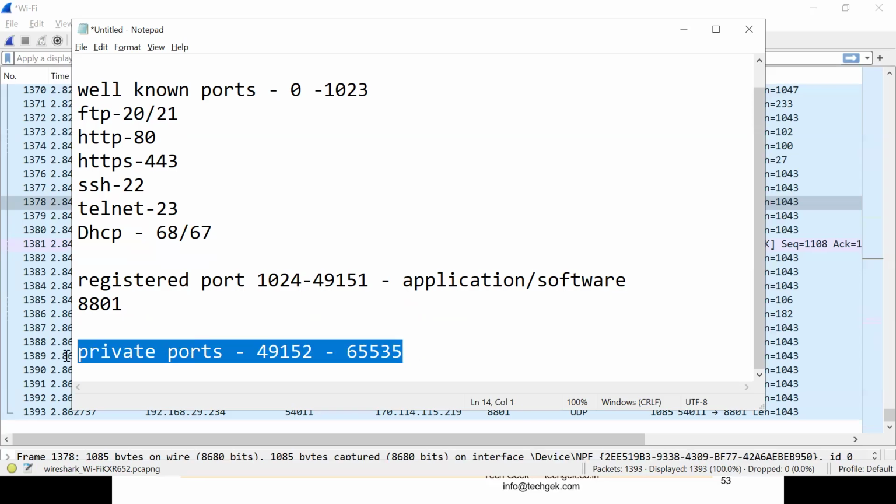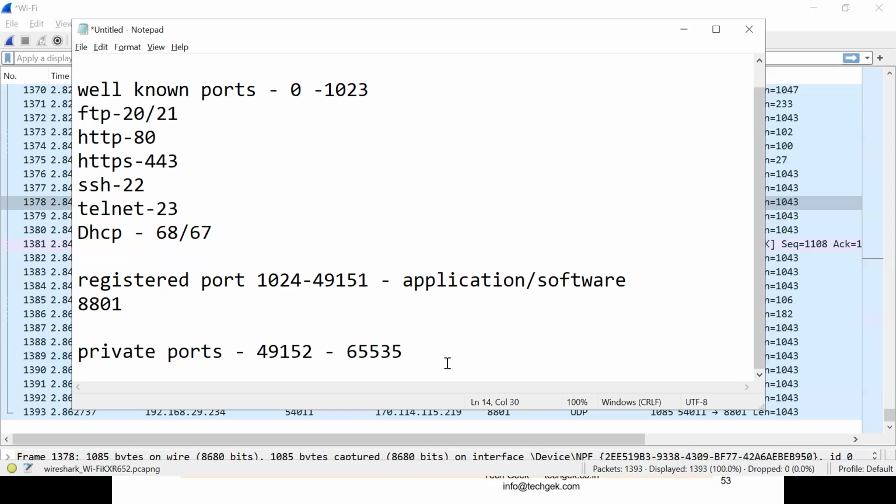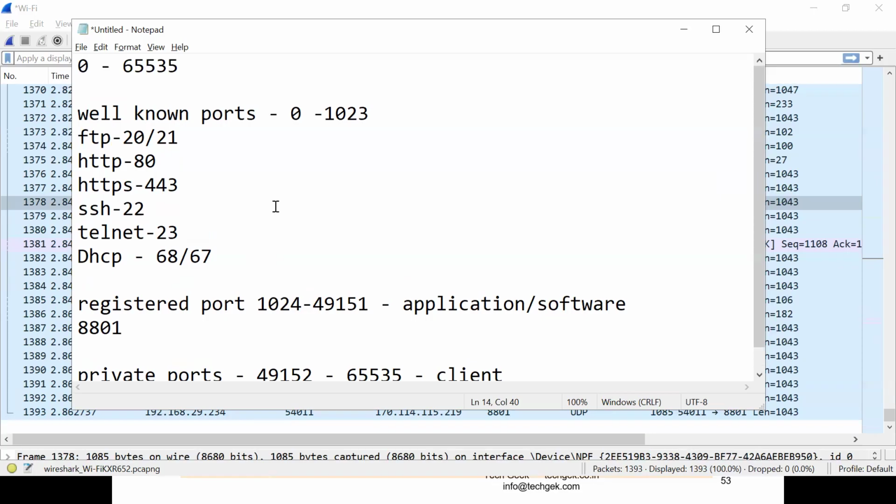This is the private port range, used as temporary ports for the client, whenever a user is getting access, that is, whenever the computer is getting connected.